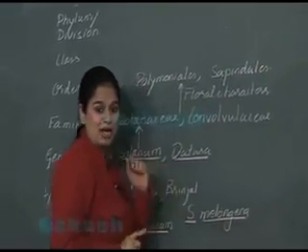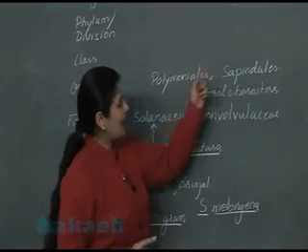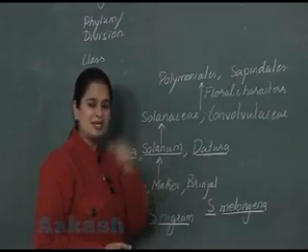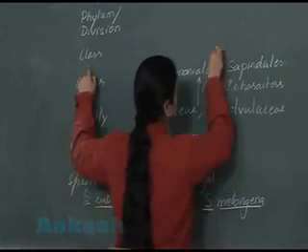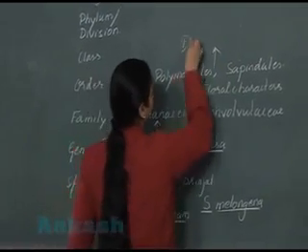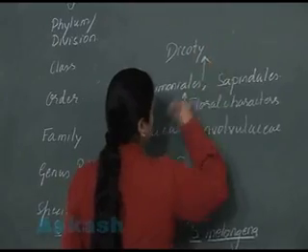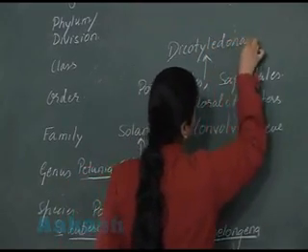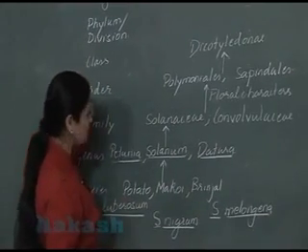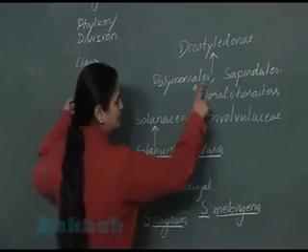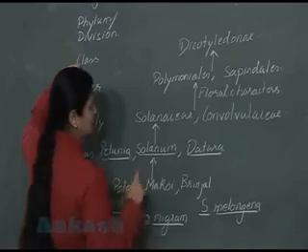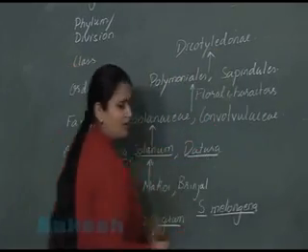This is the order of mango. Polemoniales and Sapindales are again showing several similarities. On the basis of these similarities, they are placed inside the same class, that is dicotyledonae. So now you can easily explain order as well as class. What is order? Order is going to represent group of closely related families. Got it? And what is class? That is group of closely related orders.